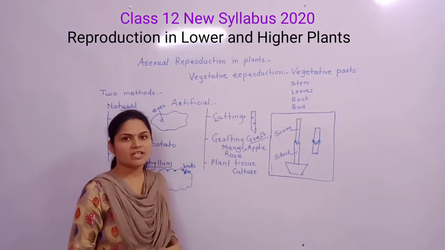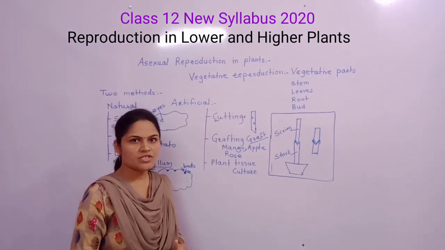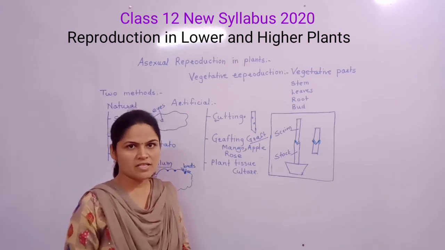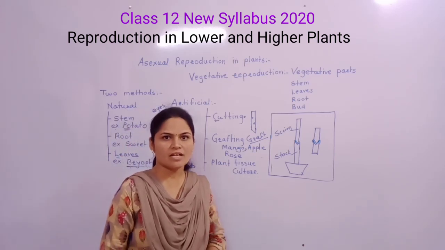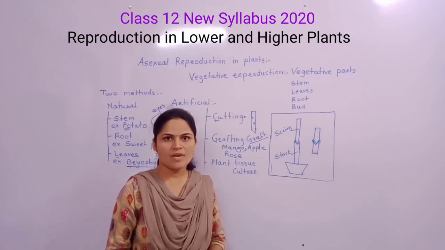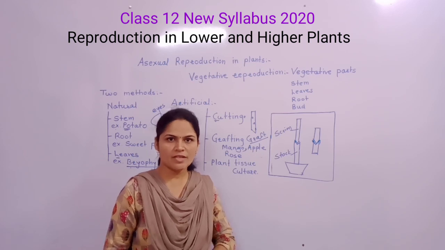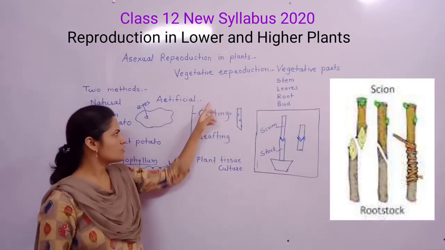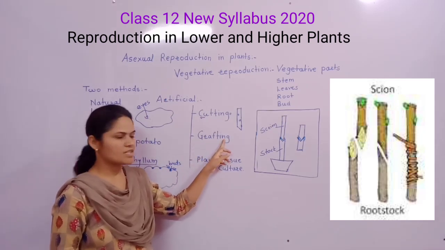Similarly, in leaf cutting, this artificial method is used for the Sansevieria plant, an ornamental plant, and Bryophyllum, in Marathi Panifuti. And the second type of artificial method is grafting.